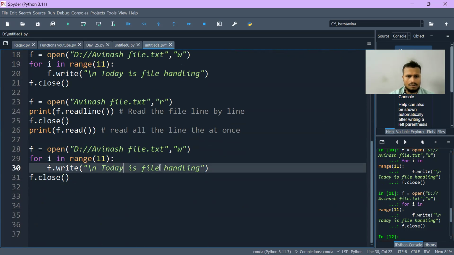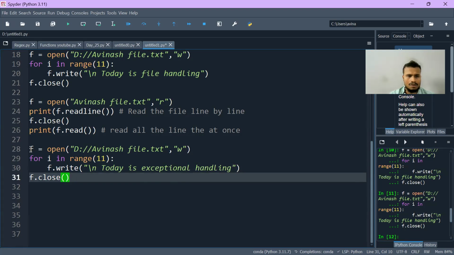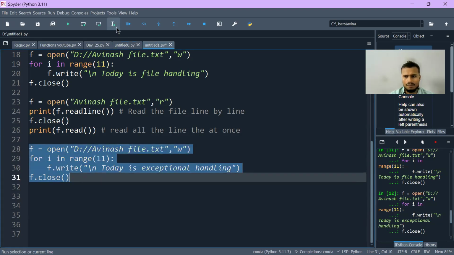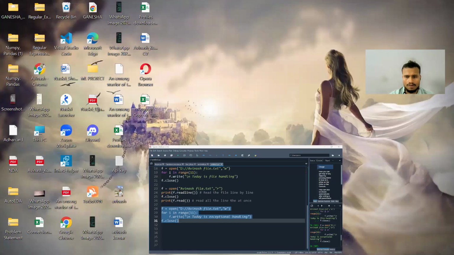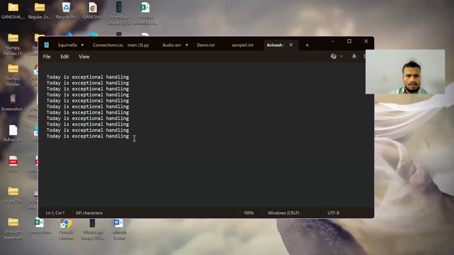I will write today's exceptional handling. And when I try executing this line of code, and then again open this file, you can see it's overriding what was initially in my file previously.